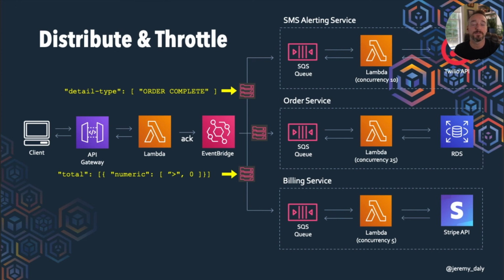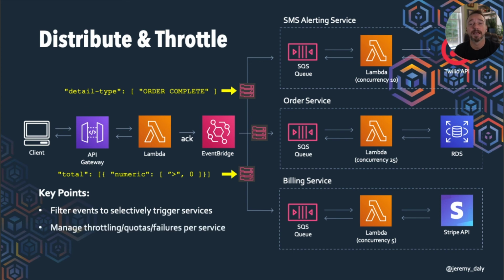Now, each one of those individual services has no idea what any other one is doing, and it doesn't need to. So some key points here is that these filters allow us to selectively trigger which services get triggered off of an event. We can manage all of that throttling and the quotas and the failures at each individual service. So all those strategies we talked about, all those different failure modes and things like that, those can be implemented for each one of these services for whatever needs to actually be done. And then again, we can use Lambda Destinations with asynchronous events. So if we were going to send something directly to a Lambda function, we have all kinds of cool things that we can do with those destinations.